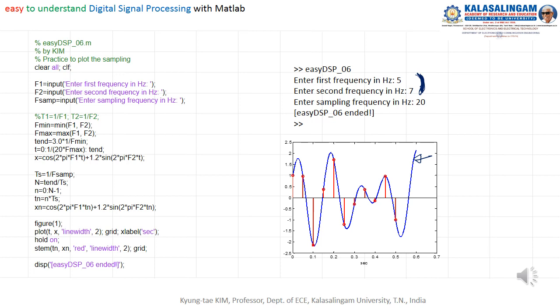And also, we can make this kind of discrete time signal x of n by the fs you entered. Please practice how to make x of t and x of n.